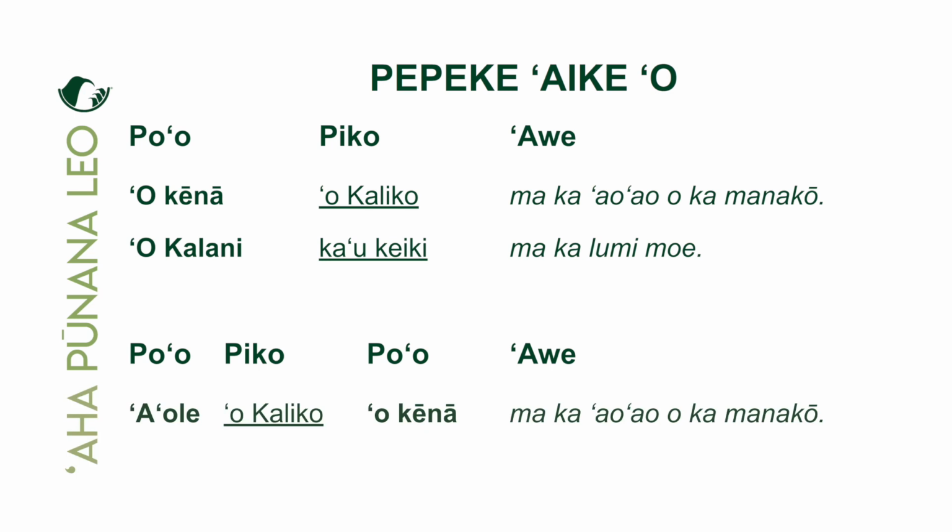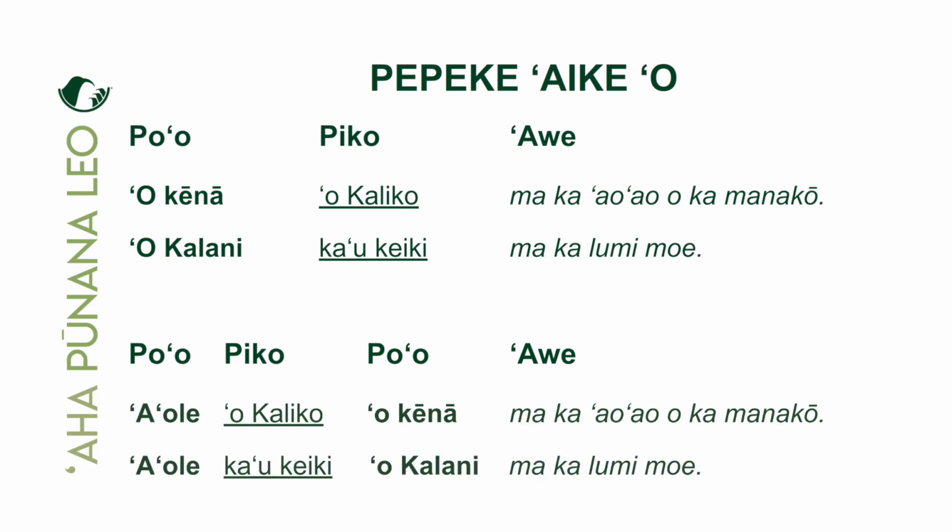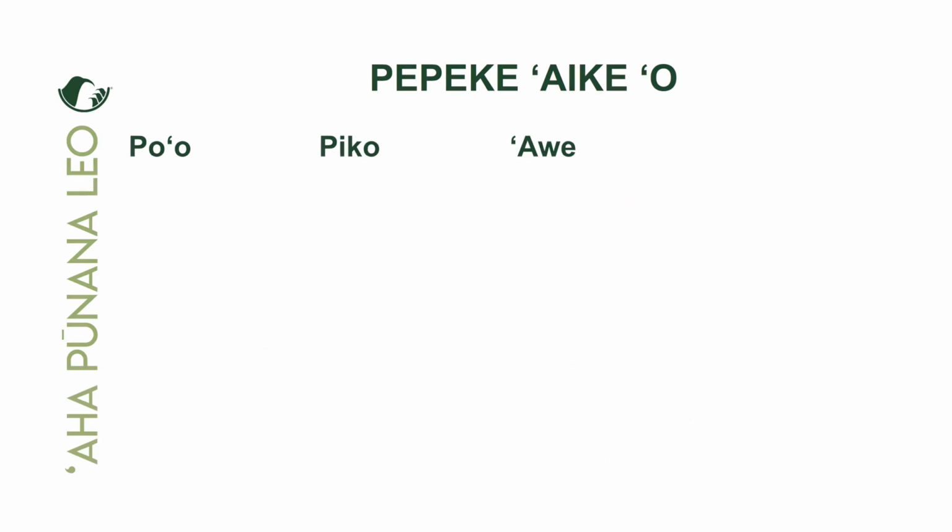Same thing for the next one. What will go in the po'o 'ekahi position? Same thing, 'ole will go there. And the piko, kā'u keiki, right? The piko is kā'u keiki, so that would be in the piko for the negative form as well. And then in the po'o 'elua position, we would put O Kalani, followed by the 'ā'ī, and let's confirm. 'Ole kā'u keiki, o Kalani, makalumi moe. My keiki is not Kalani, makalumi moe, yeah. Maikai.